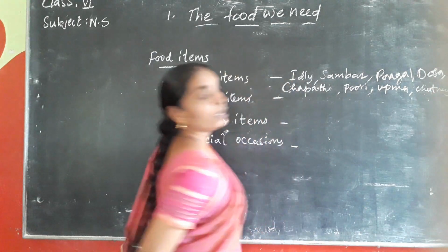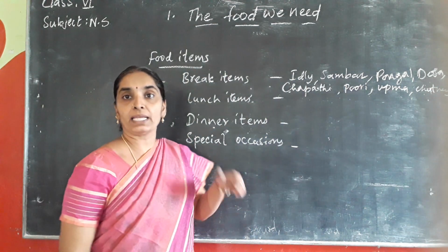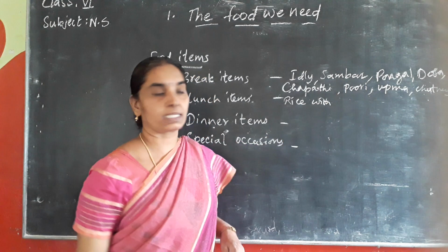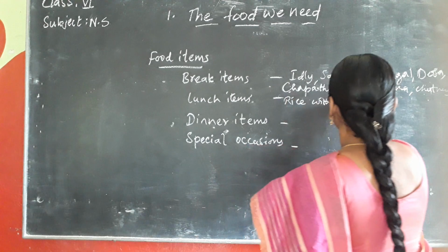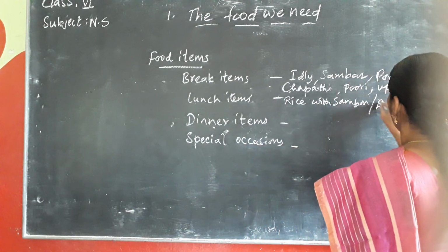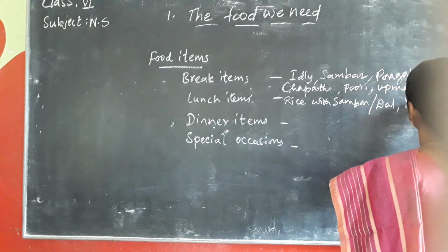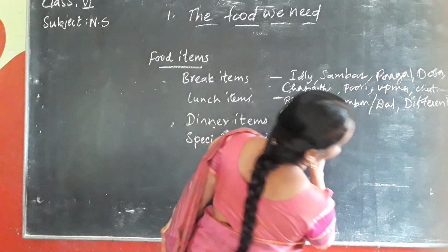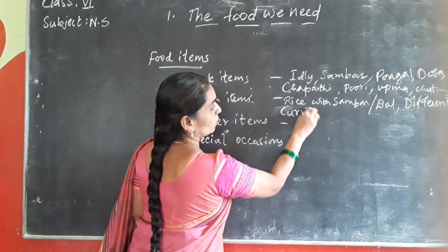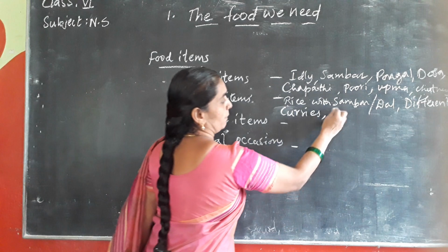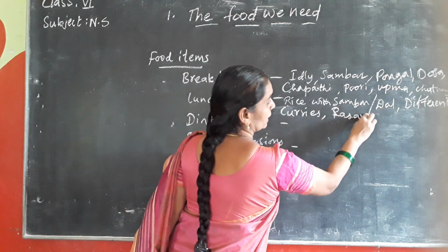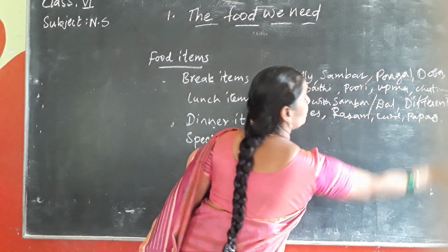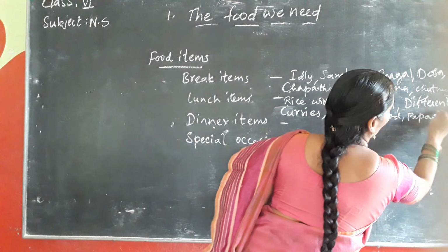Now, coming to the lunch items. Mainly in the South India, we prefer to take rice with different curries, isn't it? With sambar or dal, and different varieties of curries with vegetables. Different curries. Okay. So you plan to take sambar, rasam, curd, papad. So these are preferred. Pickles also in the lunch.